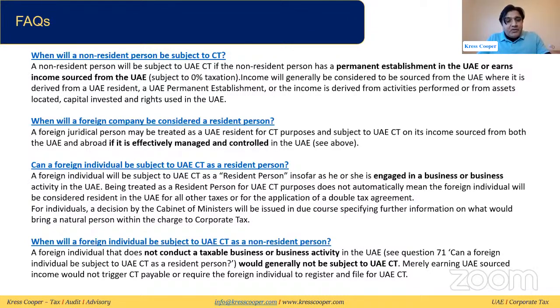When will a foreign individual be subject to UAE corporate tax as a non-resident person? First, we asked about the foreign individual as a resident person. A foreign individual will only be resident if they are conducting business in the UAE. Then we asked about the foreign individual as a non-resident person. They will be subject to tax in the UAE if they are earning any UAE sourced income, and it will be subject to tax at 0% withholding tax. But generally, they are not subject to tax. It is very difficult to track them as well.